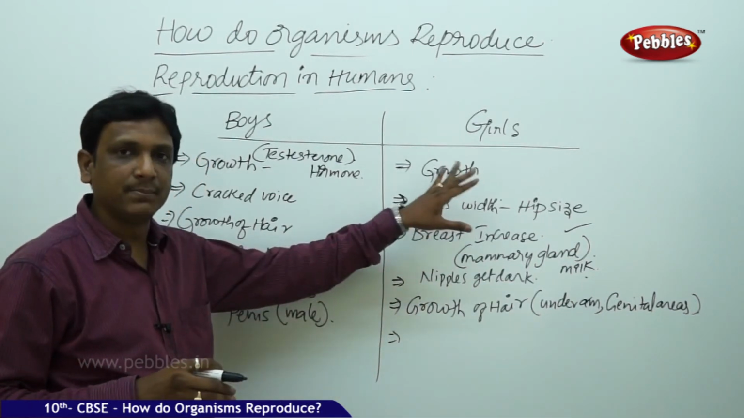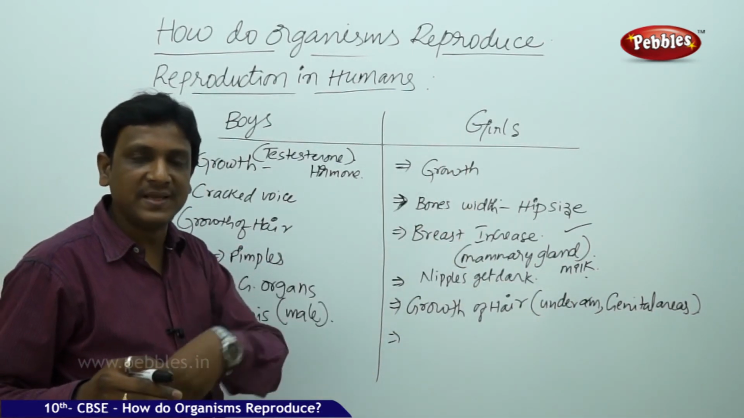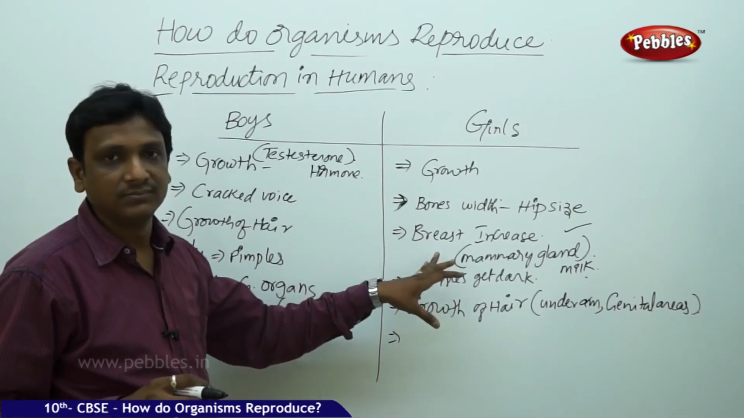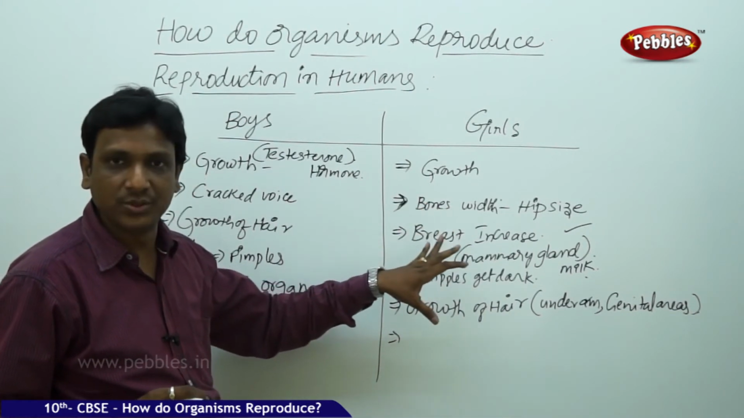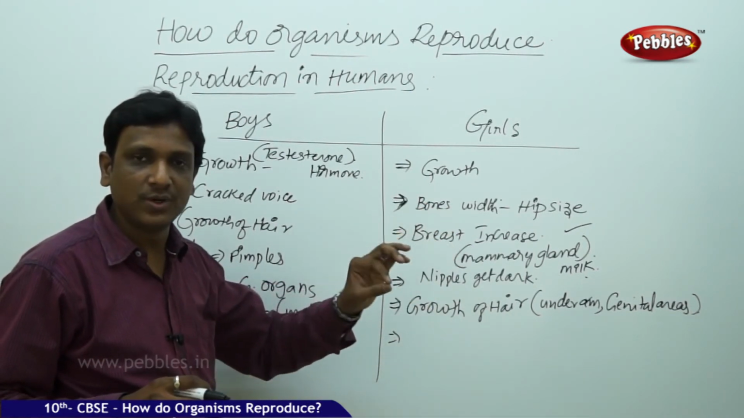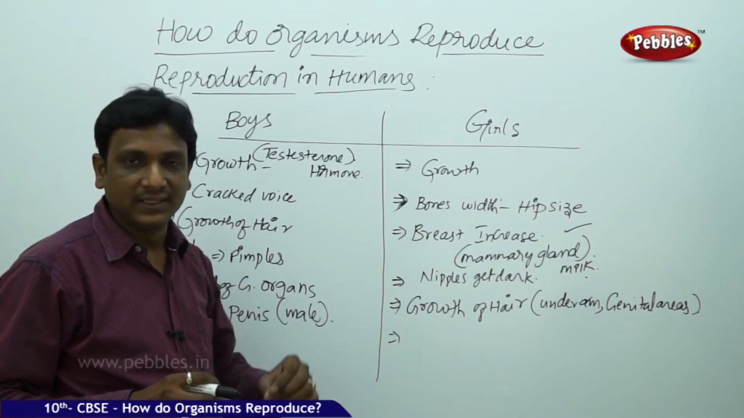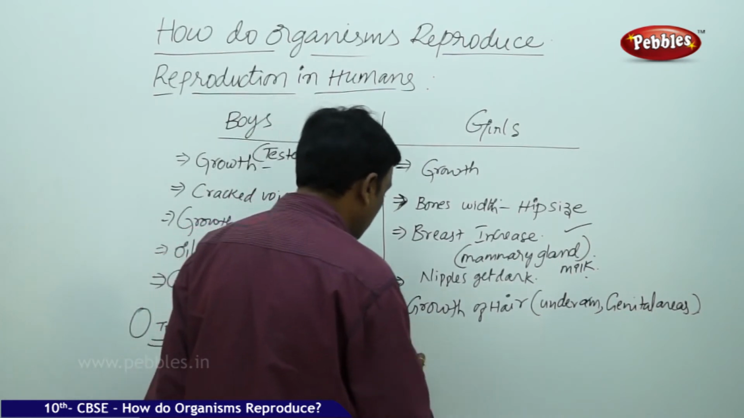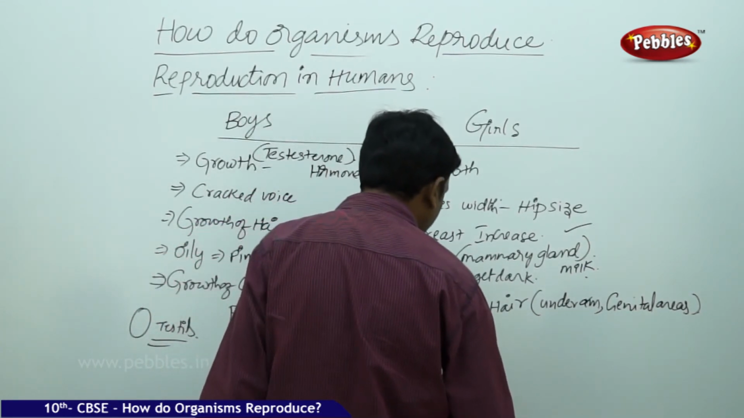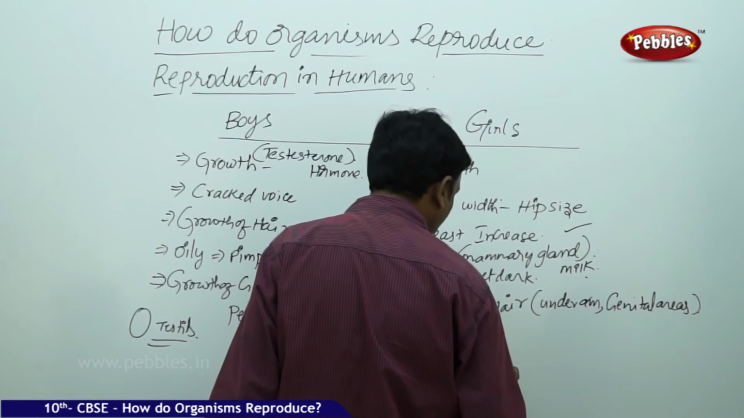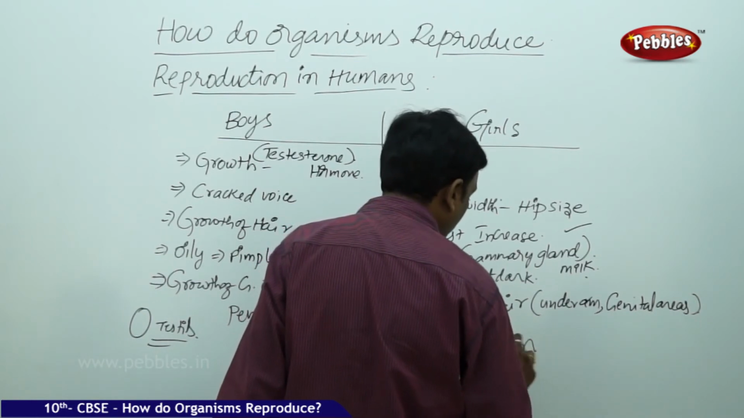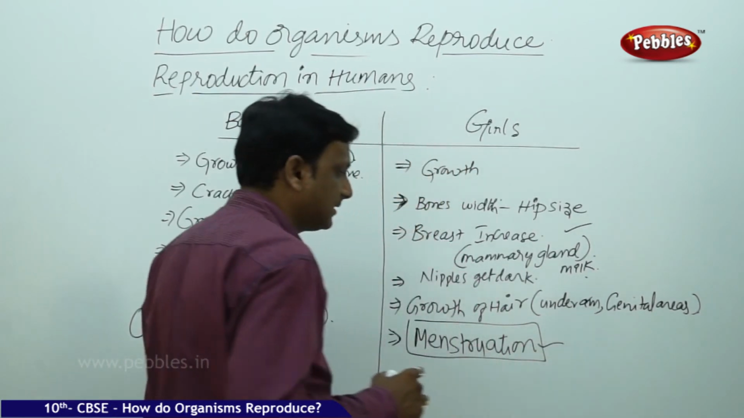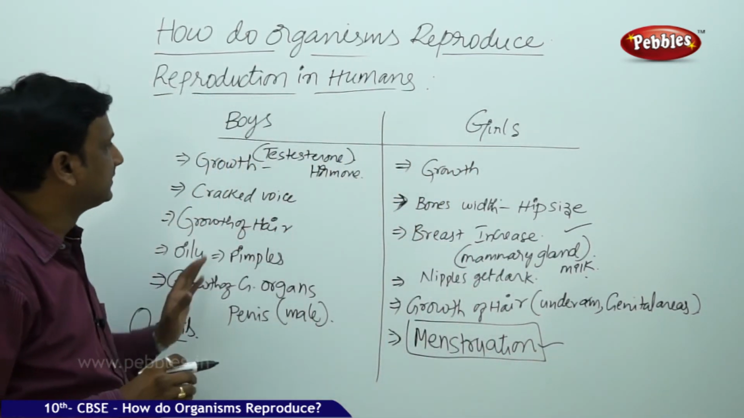Actually, in the case of females, by birth they have a number of female cells in their ovaries. But at this age, at the time of sexual maturity, these reproductive cells mature and are released. The release of ova is initiated by a process called menstruation. So the onset of menstruation is an indication. It shows that the egg cells are released in females. Menstruation starts in the girls. So these are the changes.